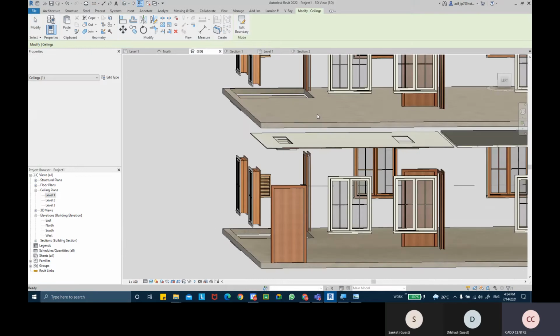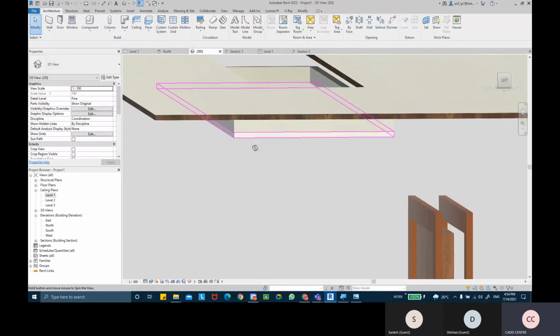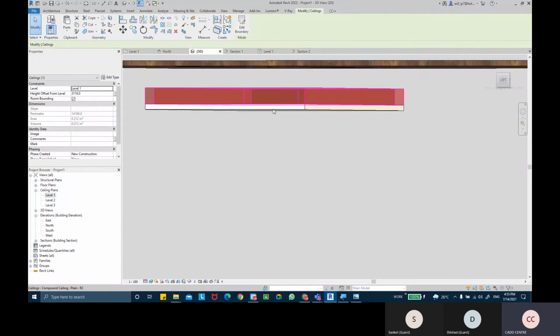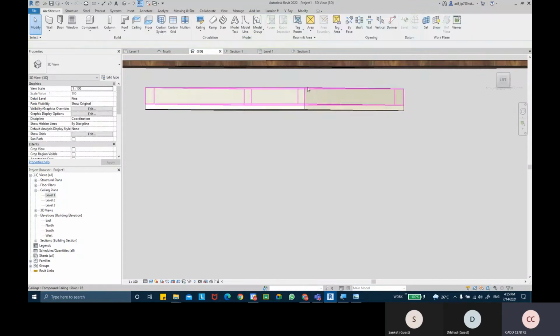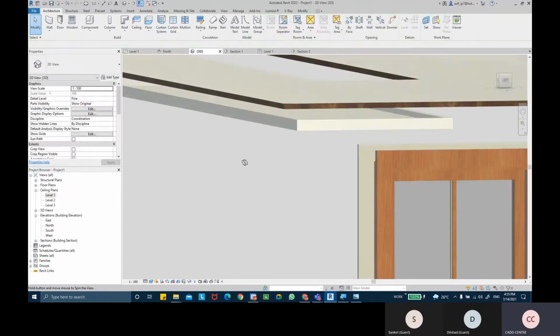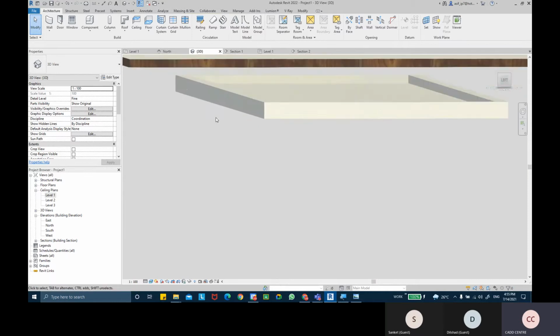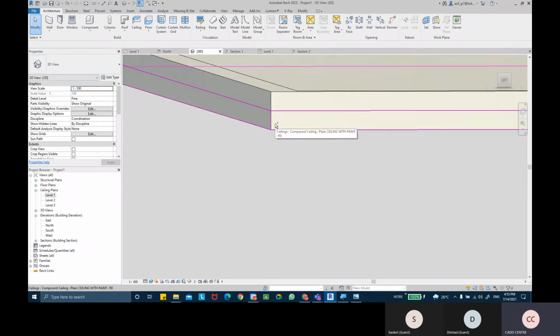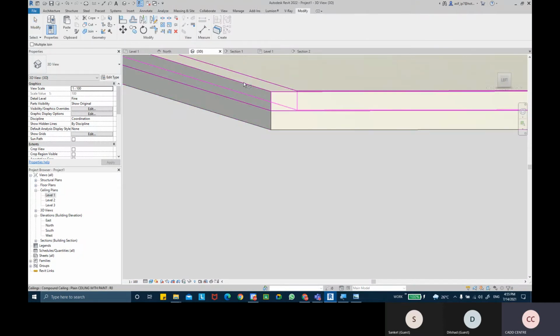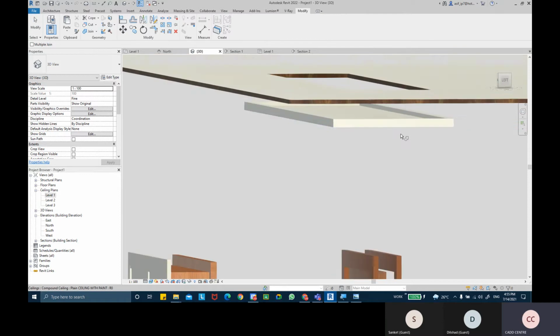So now if you look into your 3D view, you'll find that the box is basically being formed. Change the type of the ceiling. I'm going to take this white painted one, like that. But we can see these two lines, so we can come into the modify join geometry tool, join this with this, and it comes as one part.